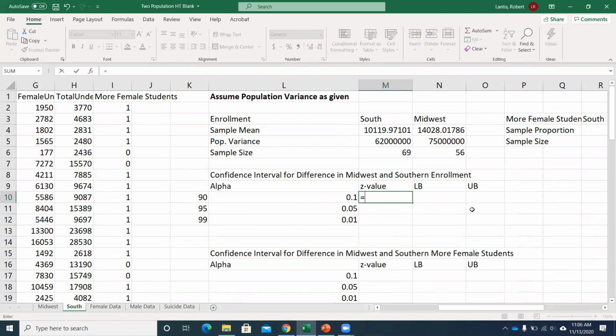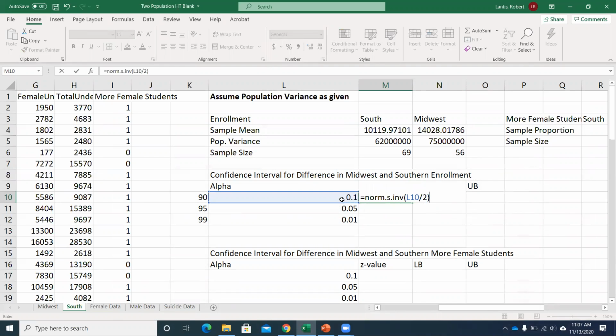So if we know the areas that we want in each side of the confidence interval, alpha over 2 is on either side of that confidence interval. So if I know the area in the tail and I want to find the z-value that gives that to me, I can type NORM.S.INV. Because we have the known population variances, we know we can use the standard normal, or z distribution. So that's why it's NORM.S. Tell it alpha divided by 2.